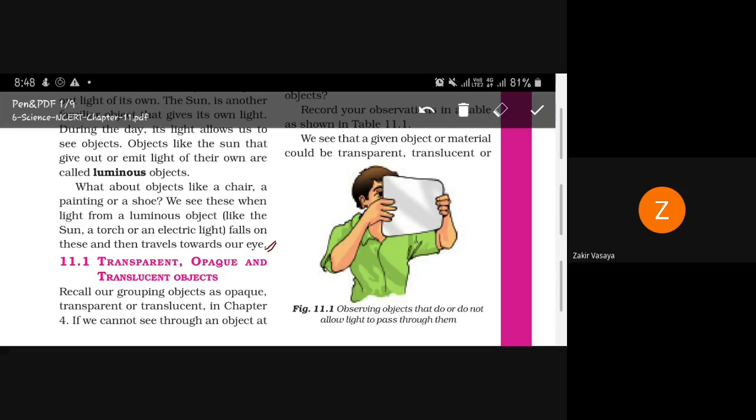Our next paragraph. Okay. First, you know what is light?